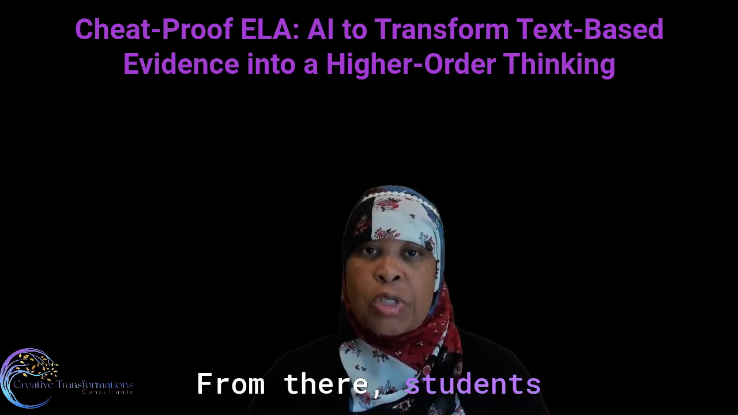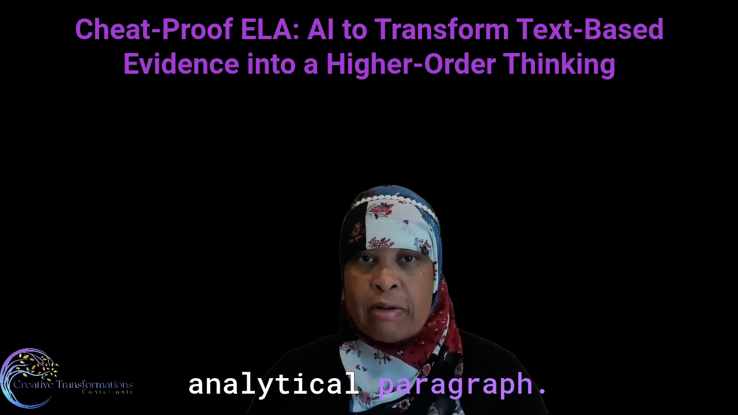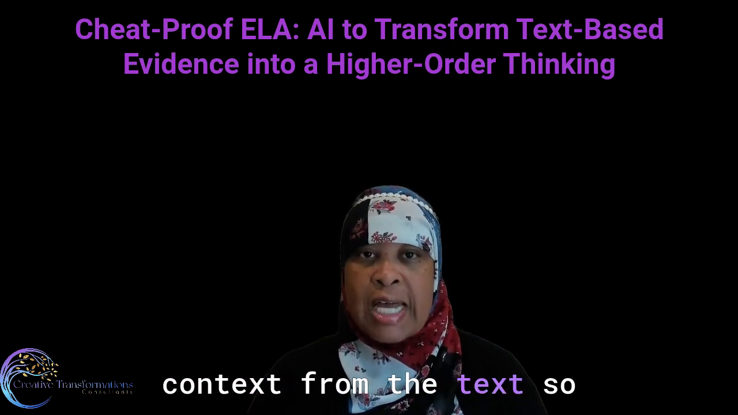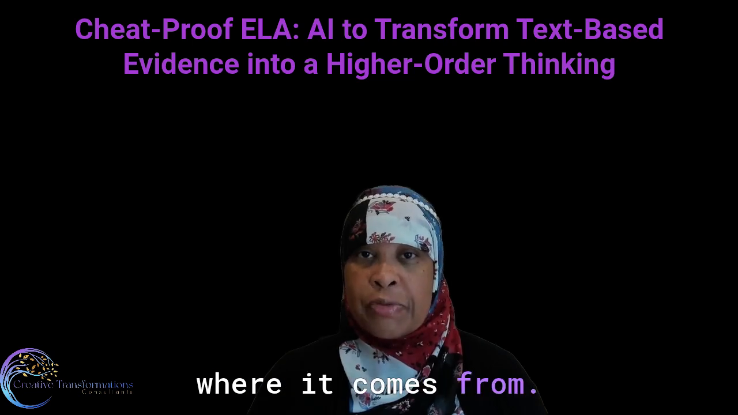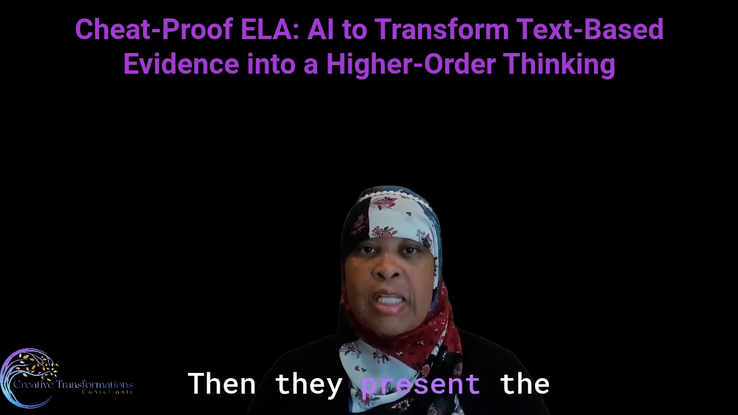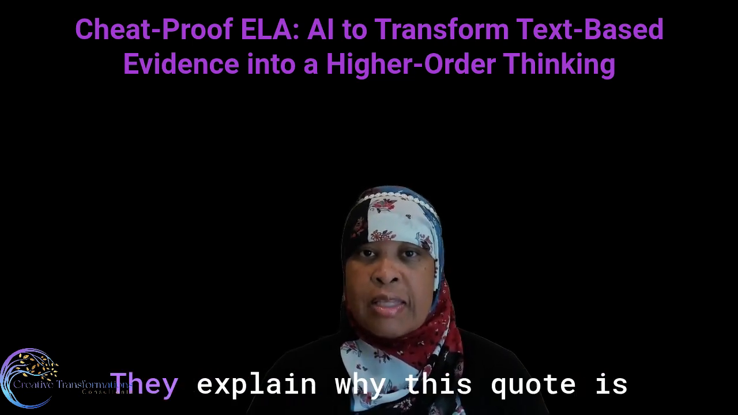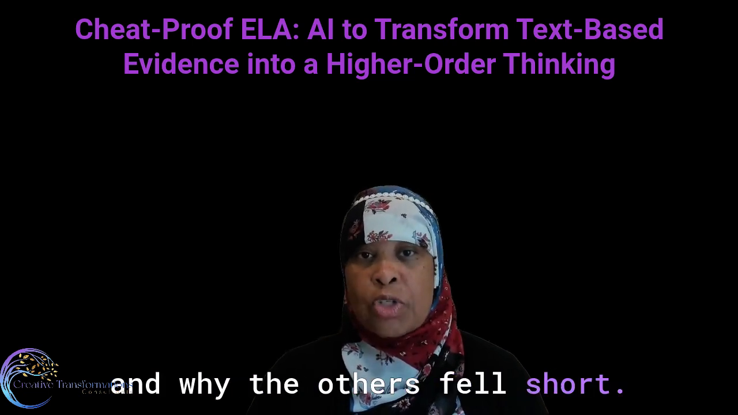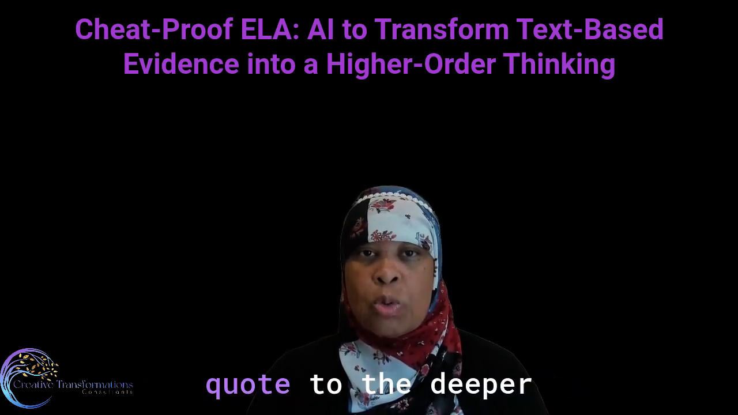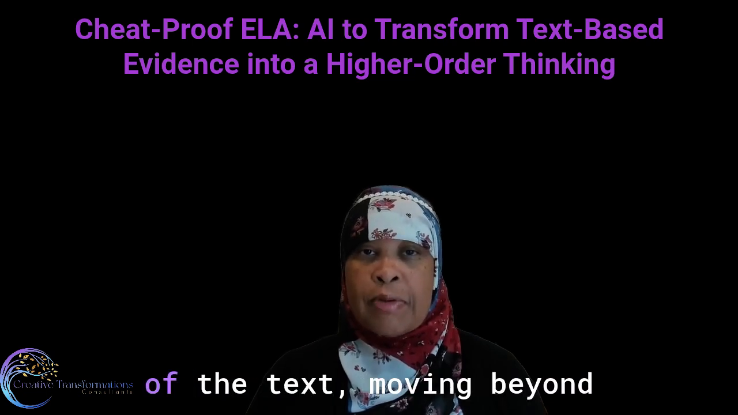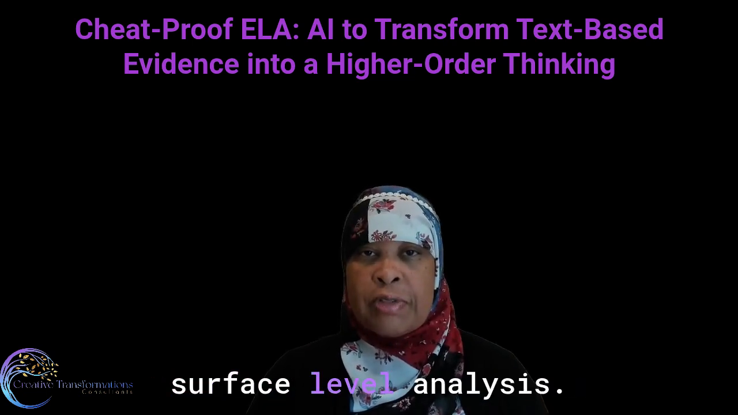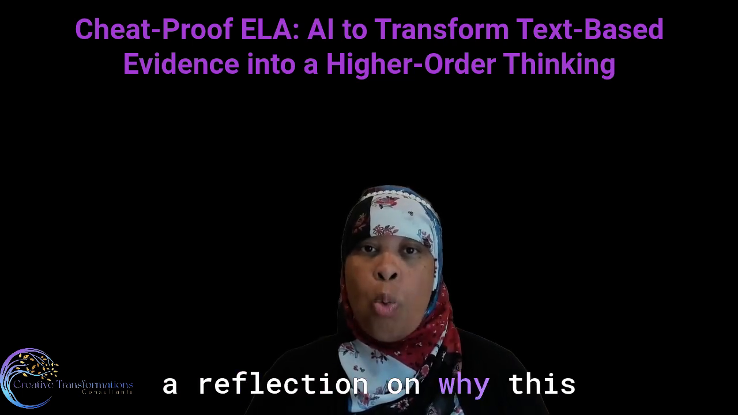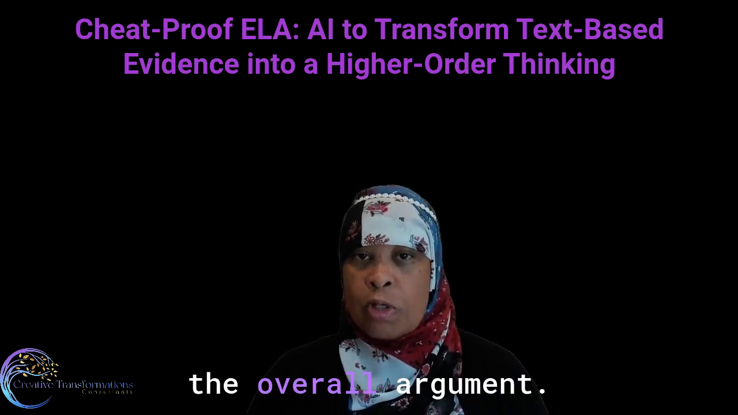From there, students should produce a short analytical paragraph. They start by introducing their chosen quote and giving context from the text so that a reader understands where it comes from. Then, they present the quote with proper citation. They explain why this quote is the strongest out of the 3 and why the others fell short. They connect the chosen quote to the deeper meaning or central theme of the text, moving beyond surface-level analysis. Finally, they close with a reflection on why this evidence matters to the overall argument.